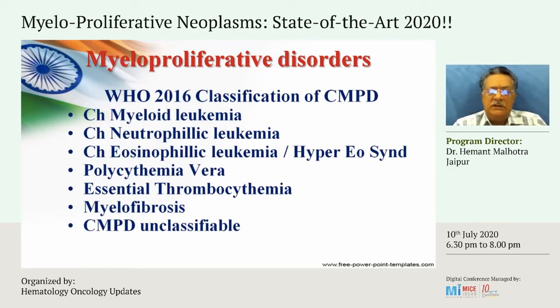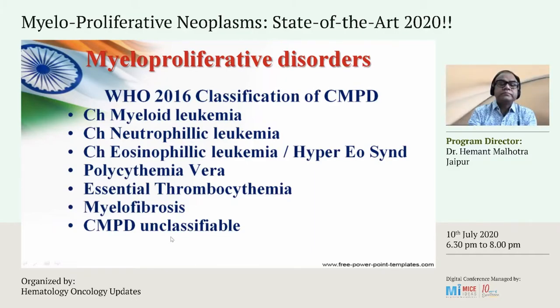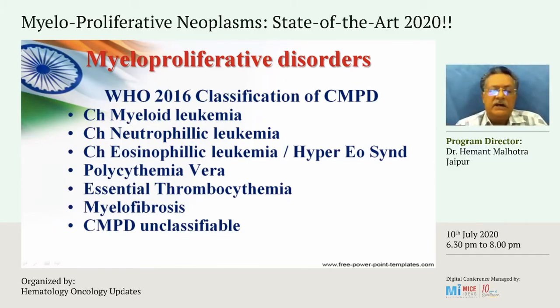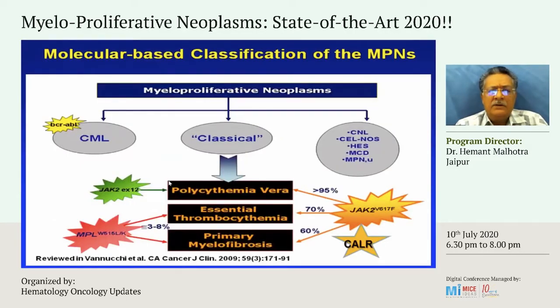2016 was the last concerted effort to classify these diseases, and they were classified into these 7 broad diseases: CML, chronic neutrophilic leukemia, eosinophilic leukemia and hypereosinophilic syndromes, polycythemia vera, essential thrombocythemia, myelofibrosis, and chronic myeloproliferative disorders unclassified. So this was the conventional classification, the BCR-ABL positive myeloproliferative neoplasms, chronic myeloid leukemia.